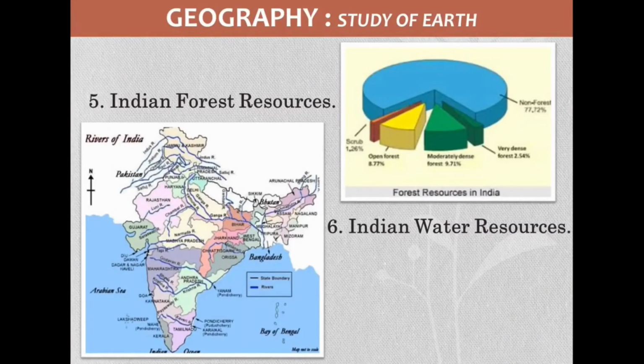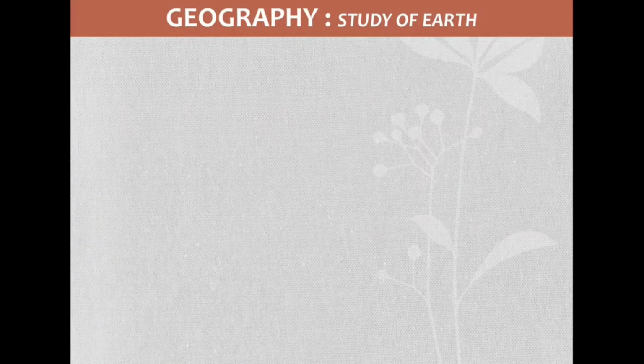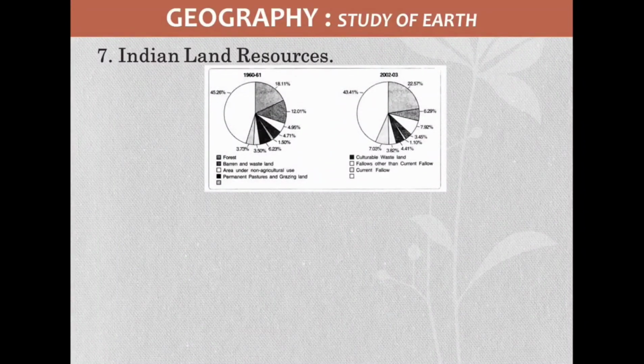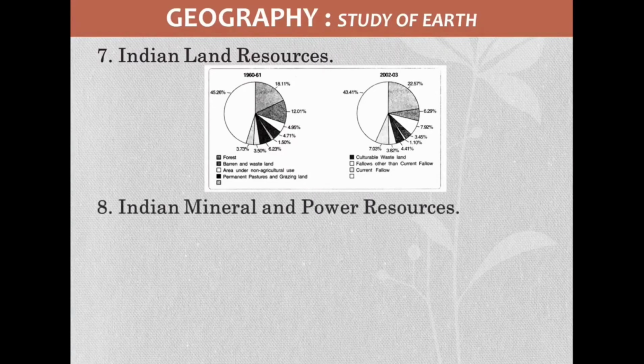And after that, the 6th chapter from geography, that is Indian water resources. Indian water resources, that is also a very important concept. Very importantly, irrigation and types of irrigation, and how they are helpful for agriculture, that is the concept we discuss. 7th one, Indian land resources, types of land, as well as types of agriculture, and how agriculture helps to increase the income of the country.